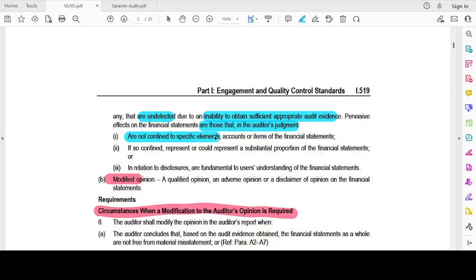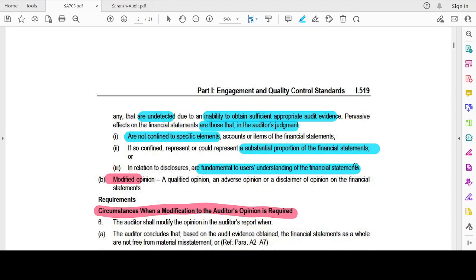Pervasive effects on the financial statements are those that, in the auditor's judgment, are not confined to specific elements, accounts or items of the financial statements. If so confined, they represent or could represent a substantial portion of the financial statements, or in relation to disclosures, are fundamental to users' understanding of the financial statements.